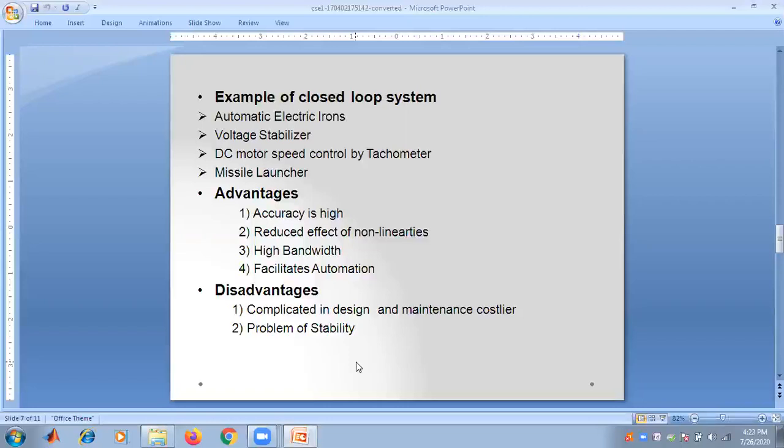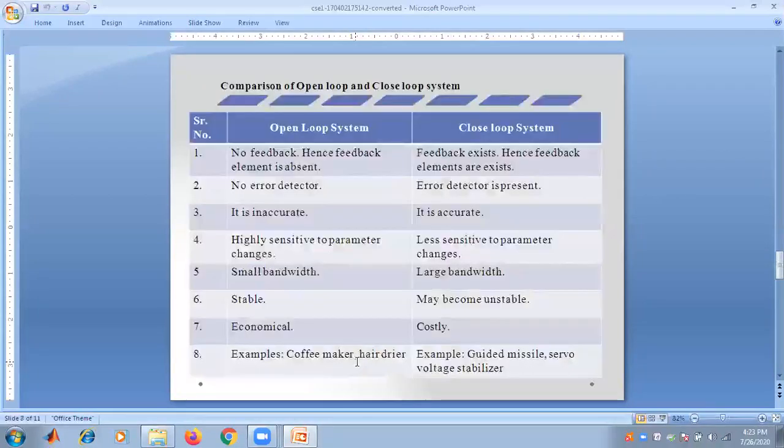The advantages are high accuracy, reduced effect of nonlinearities, high bandwidth, and facilitating automation. The disadvantages are complicated design, costly maintenance, and a problem of stability.